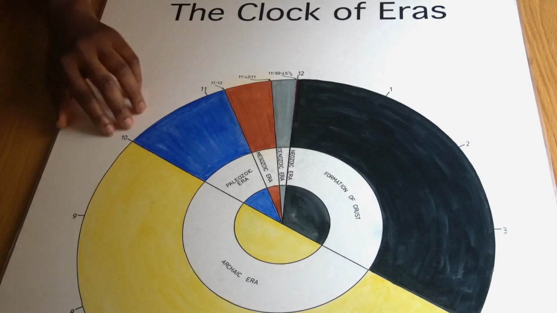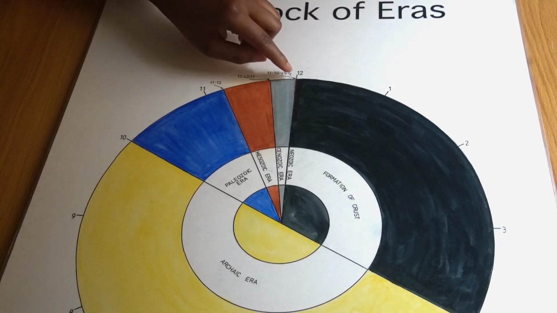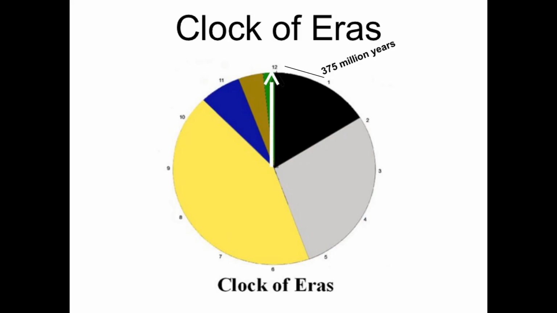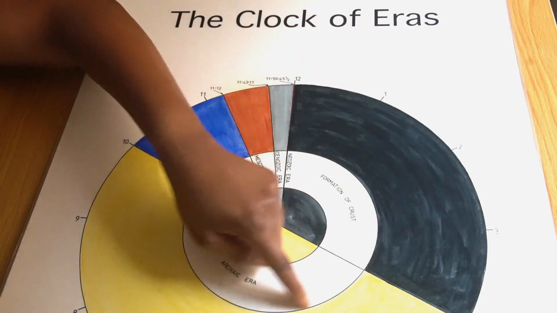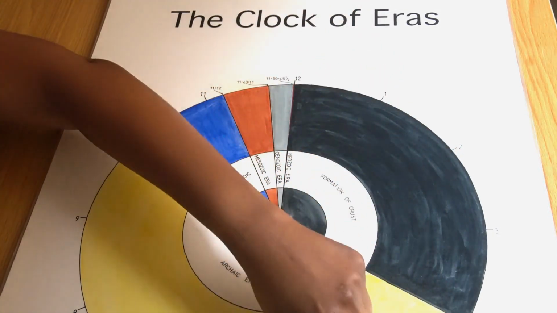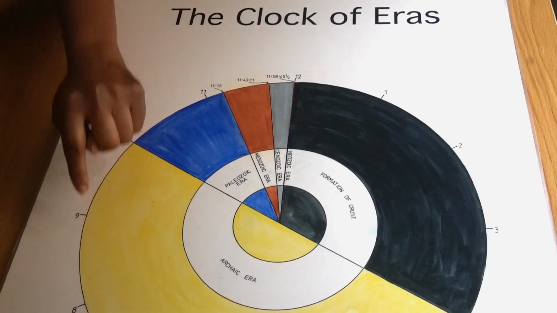No, so this is not 60 minutes. Each hour of the clock, so from 12 to 1, which is 1 hour, represents 375 million years.